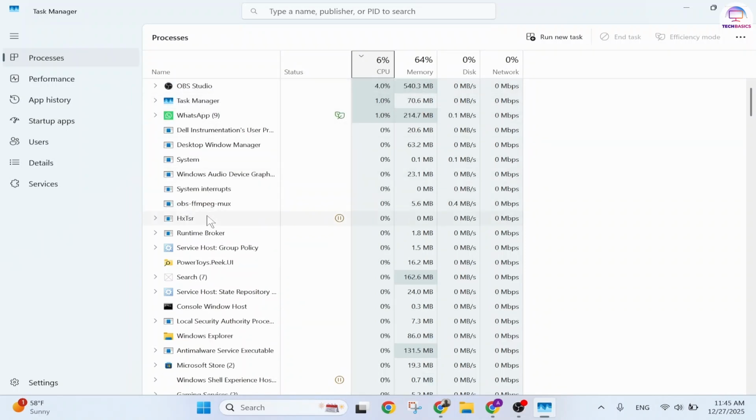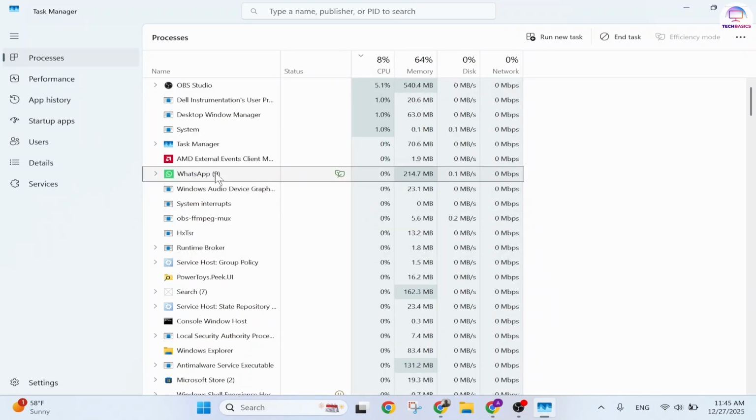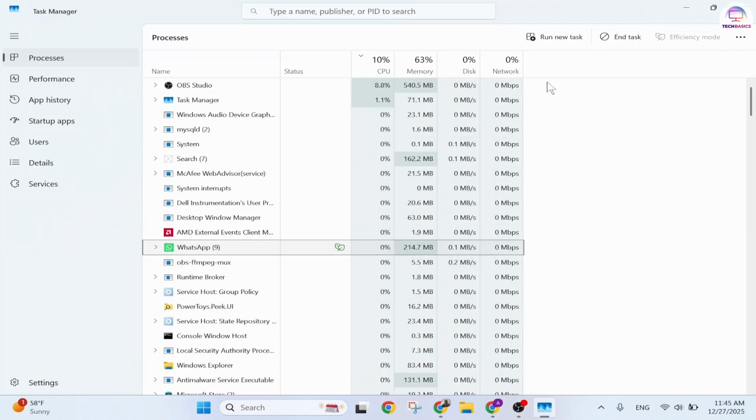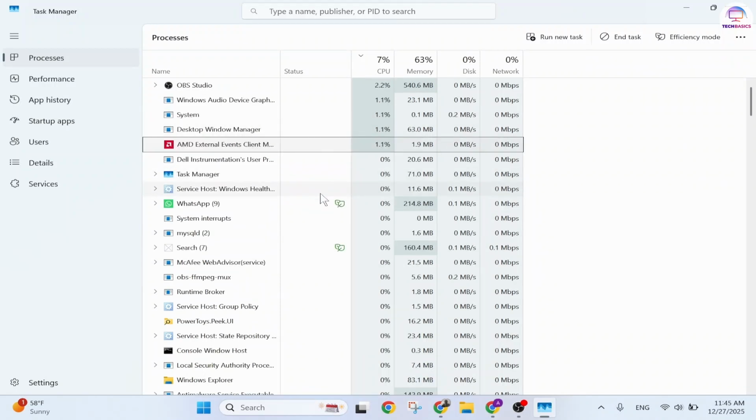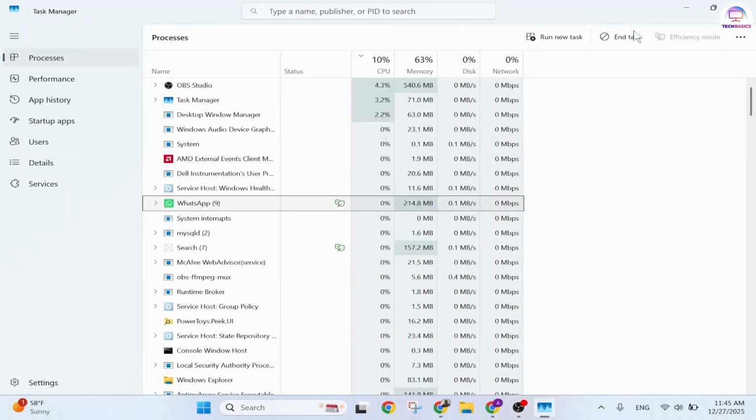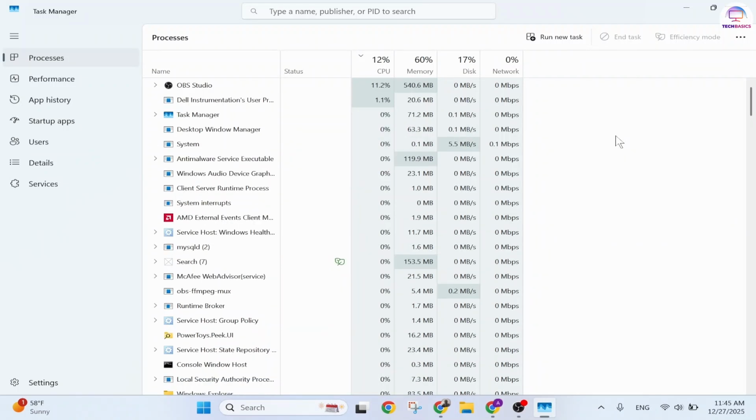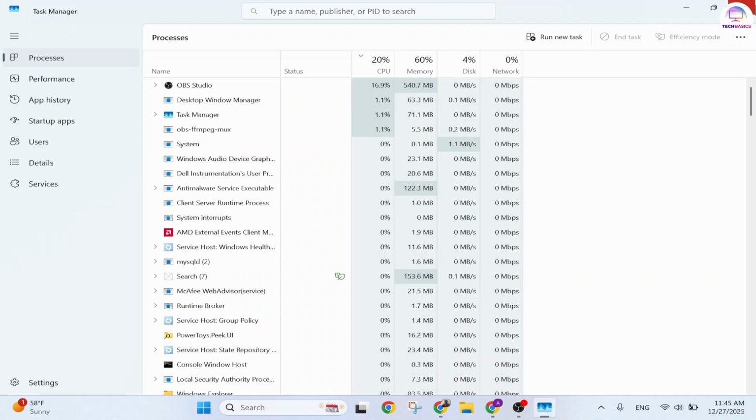So for example, if I just select maybe my WhatsApp, if it's hogging up too much of my resource, I'll just select WhatsApp, and after I select WhatsApp, I'll just head over here and tap on End Task. After I end task, WhatsApp will get closed from the background, freeing up my CPU. You can do that for other processes which you're not currently using.